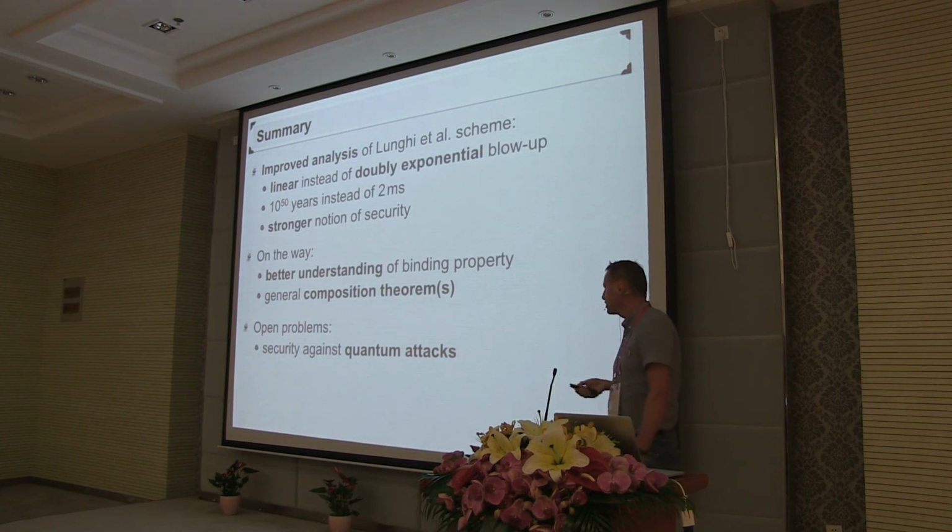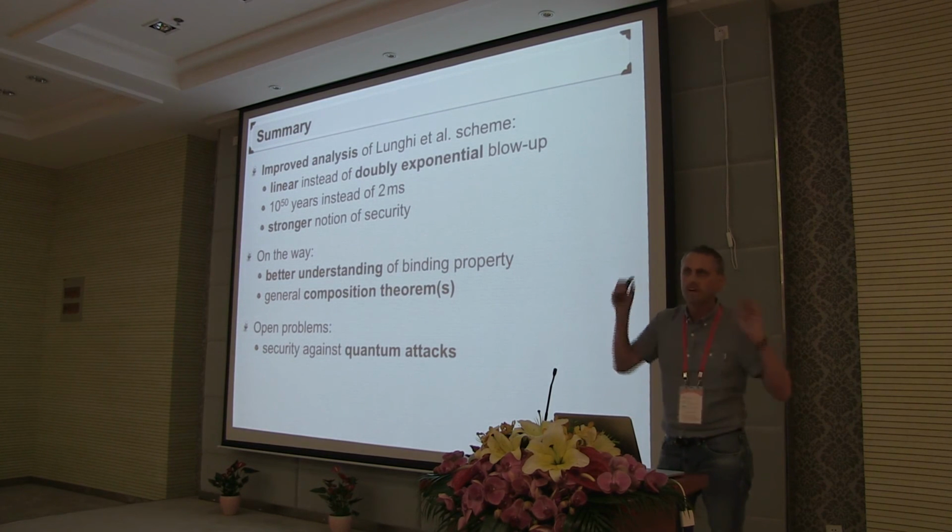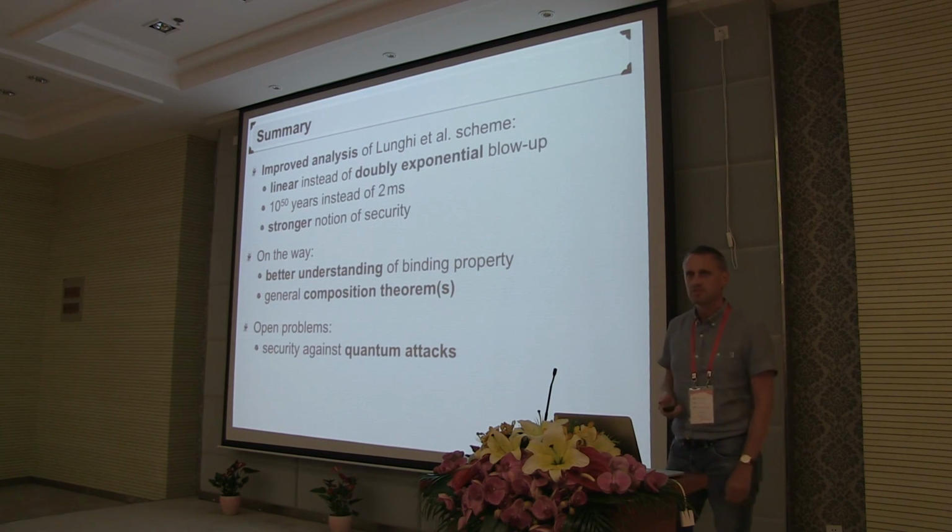On the other hand, we have a different version of the composition result that works in the quantum setting, that applies if the provers are quantum, but it requires a quantum version of the stronger notion of security, and there we don't know how to prove that CHSH satisfies the stronger version. So there are still some loose ends, some problems to be solved here. With this, I'd like to thank you for your attention.